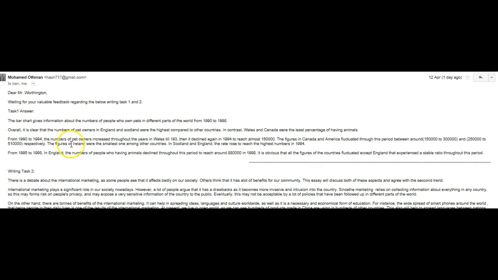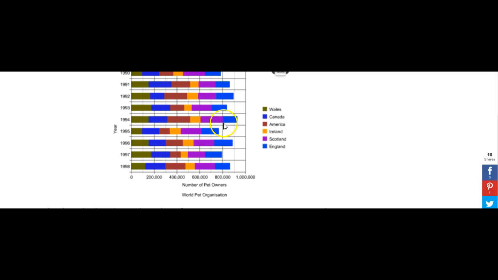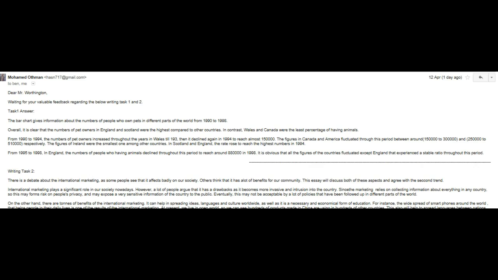The figures for Ireland here were the smallest. You didn't need one here. Were the smallest among other countries. In Scotland and England, the rate rose to reach the highest numbers in 1994. Let's see. Yep, that's true. From 1995 to 1998, the numbers of people who had animals in England declined through this period to reach about 880,000 people in 1998. It is obvious that all the figures of the countries fluctuated except England, that experienced a stable ratio throughout this period.